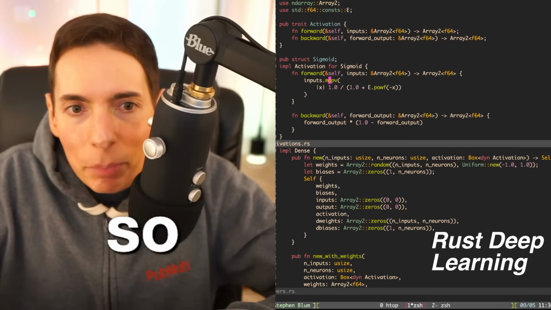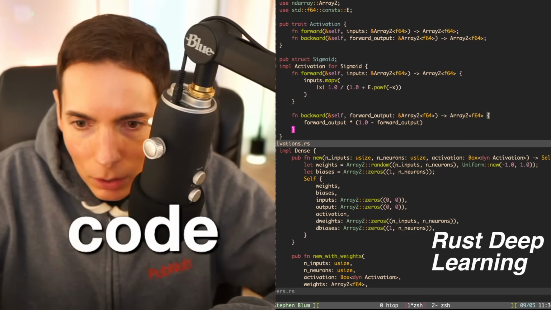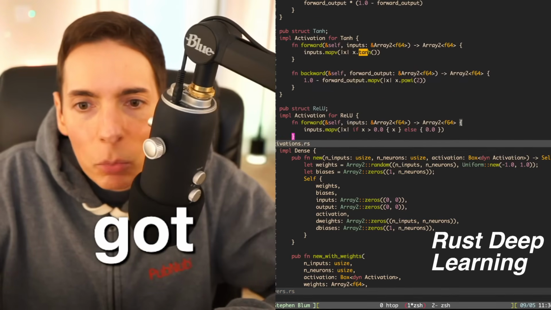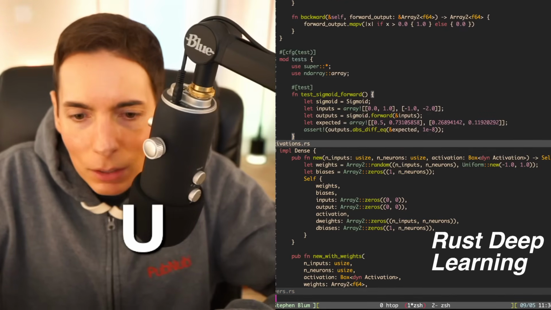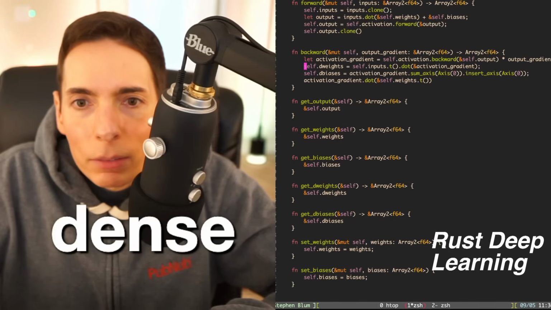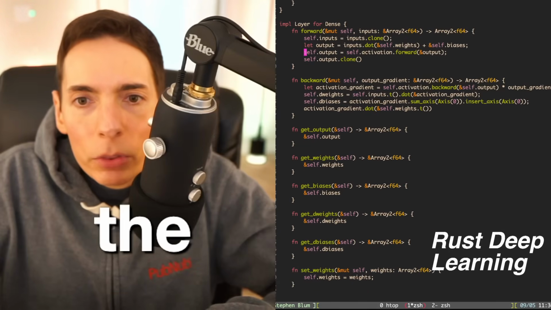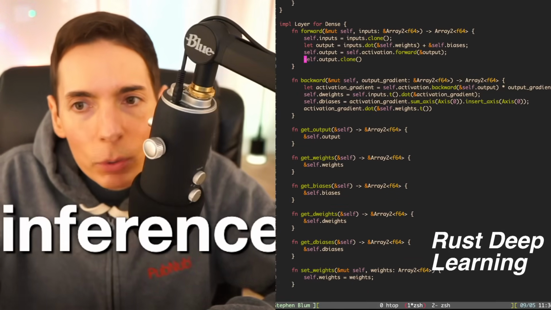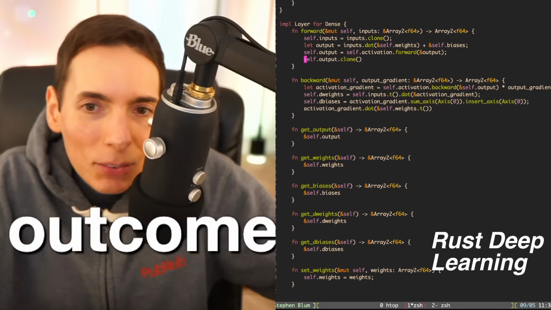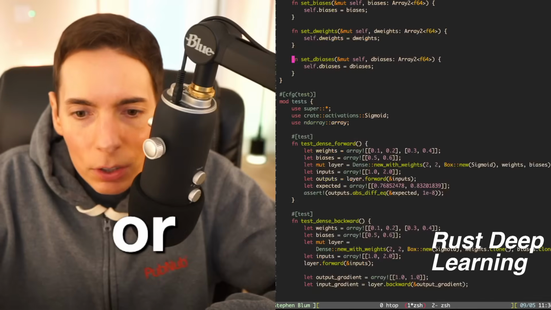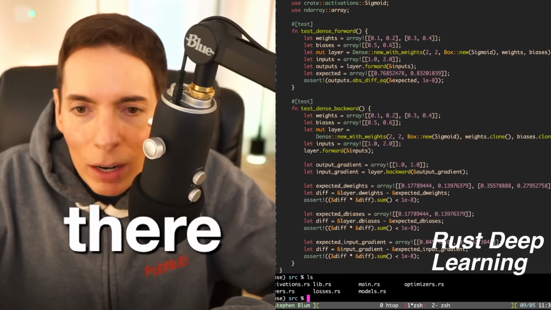All right, so let's jump back into the code here. We have our activations at the top we saw. We've got tanh, sigmoid, and ReLU. That's all we need. We don't need any others. Okay, and we've got our dense layer, implemented with a forward pass and a backward pass. The forward pass is to get our inference so we can detect what the outcome is, and then the backward pass is for training. And these are all helper functions here, and that's it for there. All right, we're getting through it, you guys.